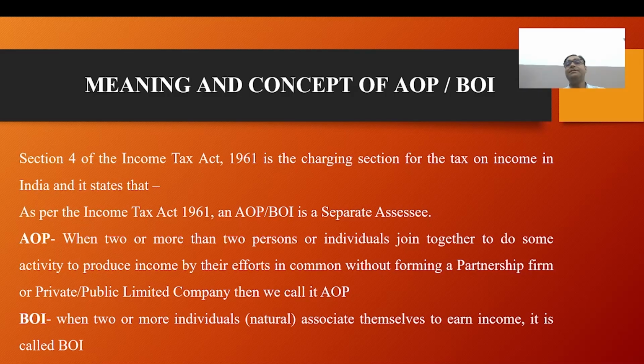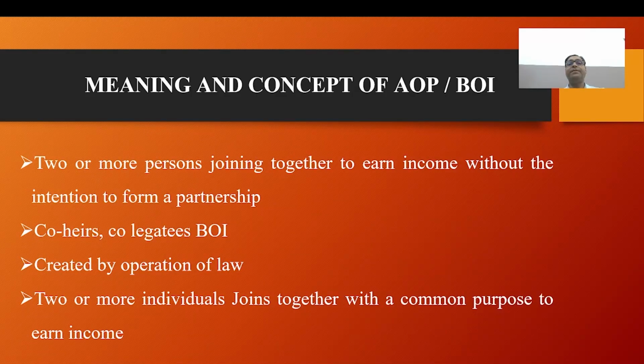Now, what is the difference between them? The definition is the difference between AOP and BOI. An AOP is created voluntarily by two or more persons joining together to earn income without the intention to form a partnership. A BOI is created by operation of law, two or more individuals joined together with a common purpose to earn income. And then the calculation of shares. How to calculate shares?